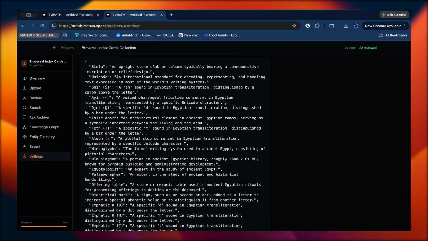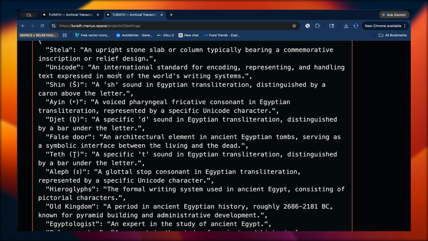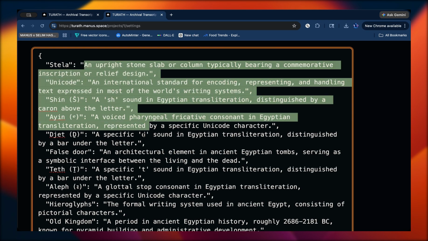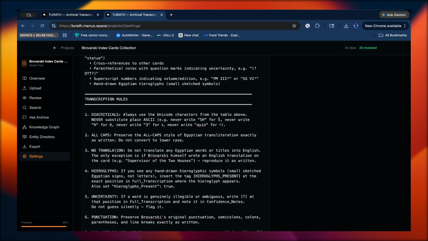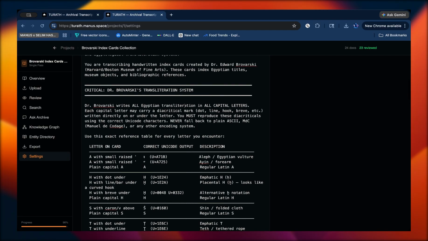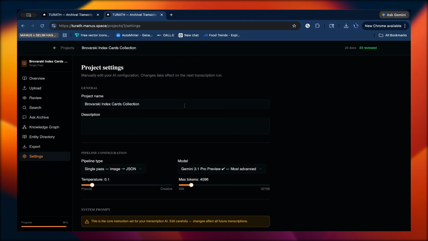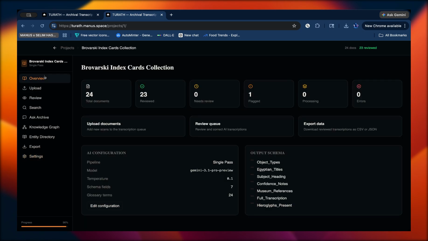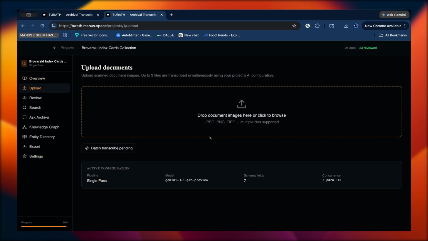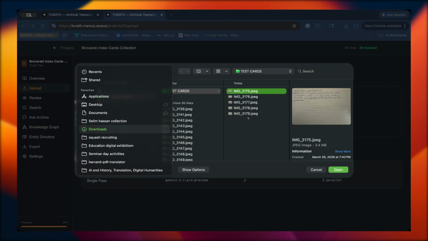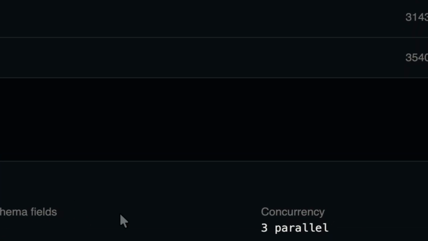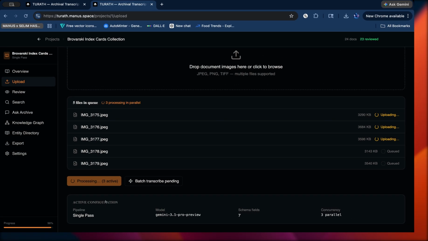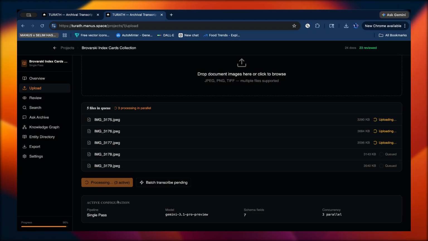And then I also have my domain glossary, so of course I can add to this or I can change it if I feel any more terms or specific words have to be defined for the AI, because a lot of archives have specific dictionaries, have specific words that other people wouldn't use. So here's my project. I can go in, I can upload the cards we were just looking at. I'll upload these 5 just as an example. And so the AI will run 3 in parallel. Obviously, in the future, I hope to bring this number up. It's going to transcribe all of them, so we'll just wait a bit for that.